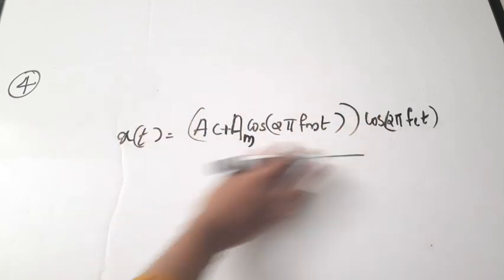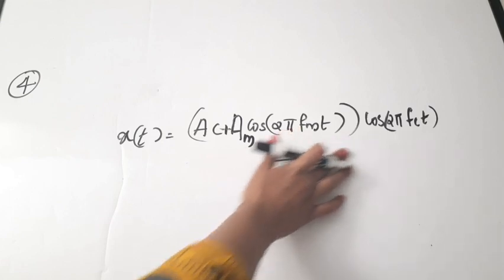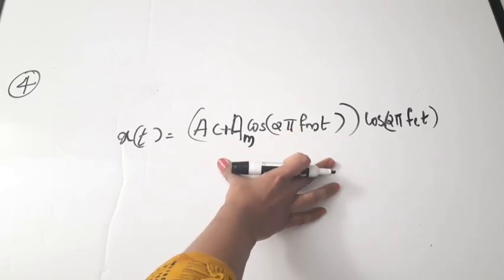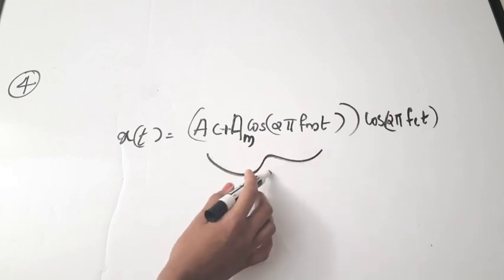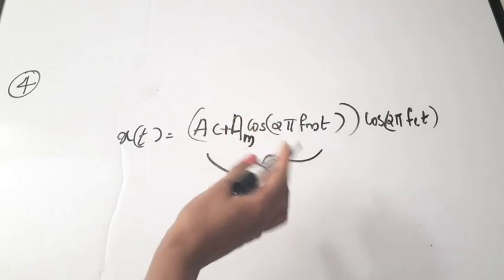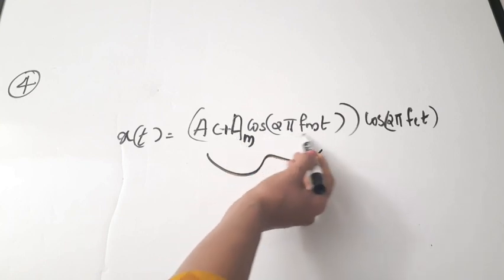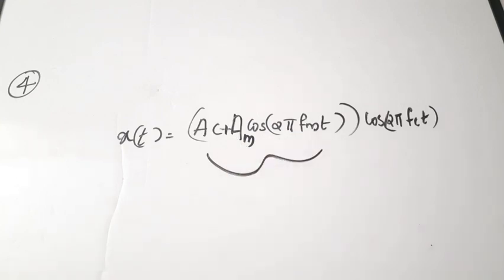So this is the carrier wave which is getting modulated. And clearly you can see in amplitude modulation, the amplitude of the carrier wave, this part is the amplitude, right? So this part, that is the amplitude of the carrier wave, is getting modulated. And this AM cos 2 pi fmt is nothing but your modulating signal. Okay, so we are not actually dealing with the theory part, we are dealing with the questions. So the question is, an AM wave is given to you. Okay, you can see the expression of the AM wave in the question. This is the general term.